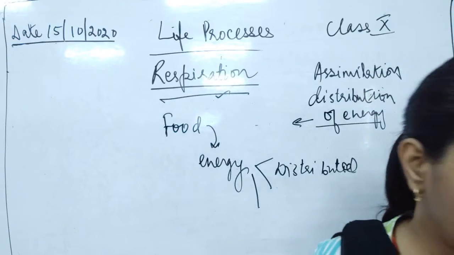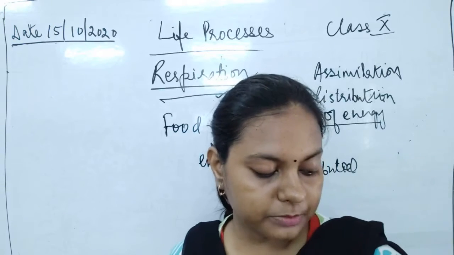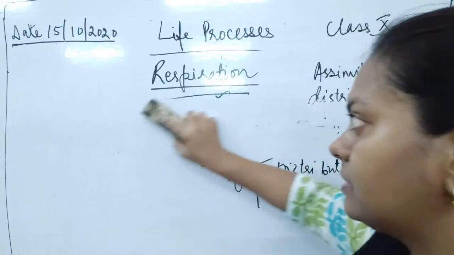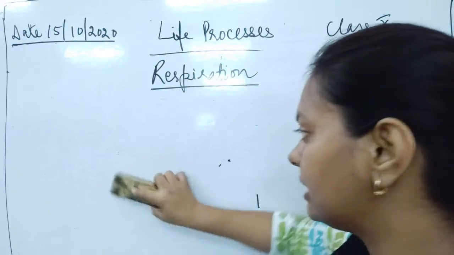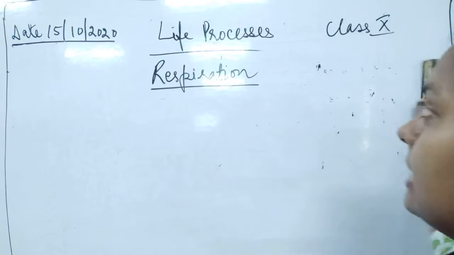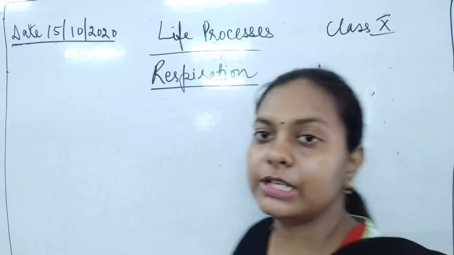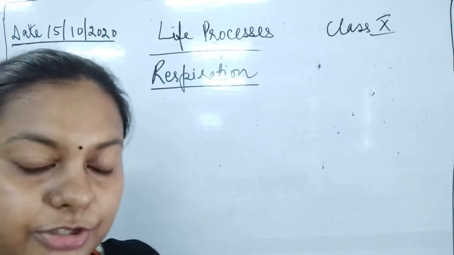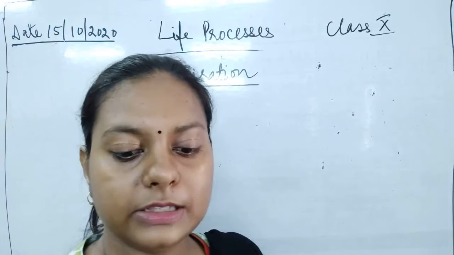The assimilated food is used mainly for two purposes. After assimilation, what happens to that food? What happens to that energy? This energy helps the body to grow. This energy helps the body to repair. This energy helps the body to maintain the various functions of your various organs.